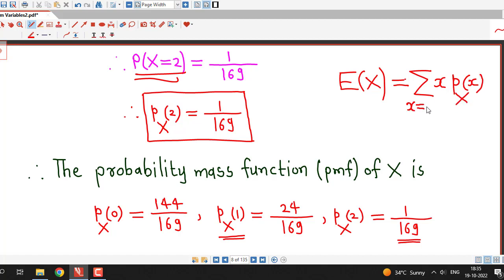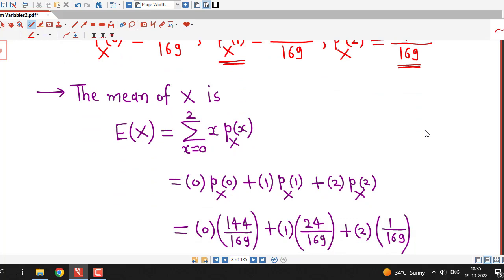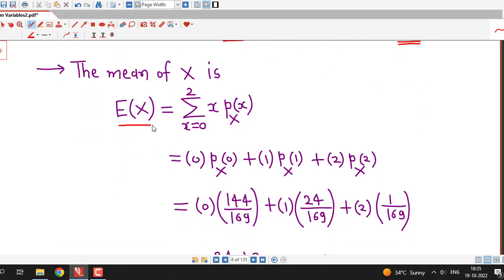Here possible values of x are 0, 1 and 2. So we now find out mean of x. Mean of x is given by expected value of x equal to sigma x p(x), x equal to 0 to 2. For x equal to 0, we have 0 times p of 0, then plus 1 times value of PMF at 1 plus 2 times value of PMF at 2.